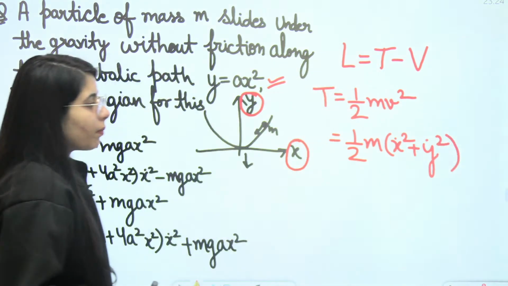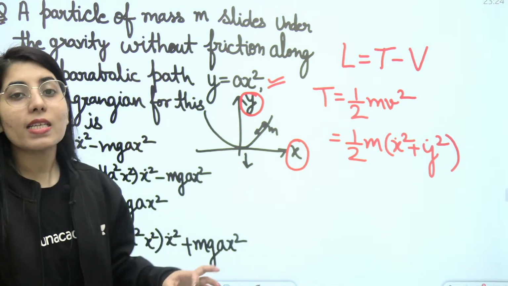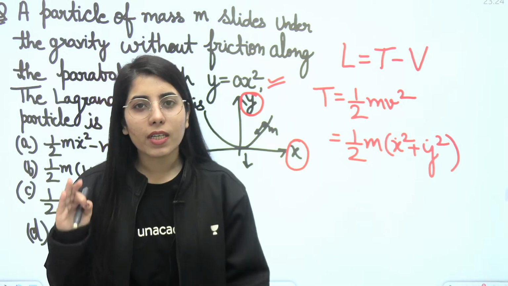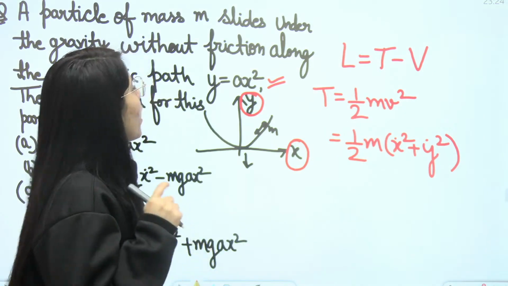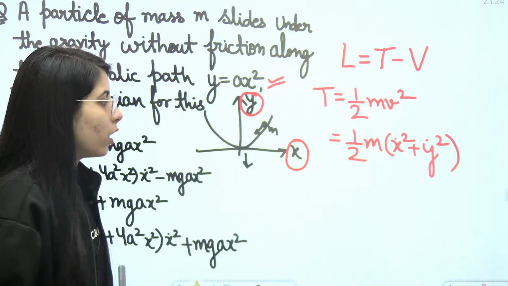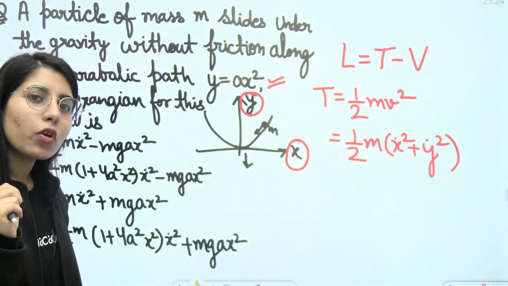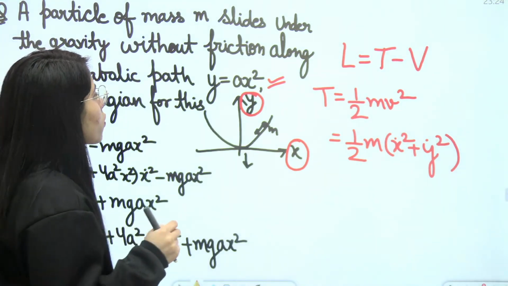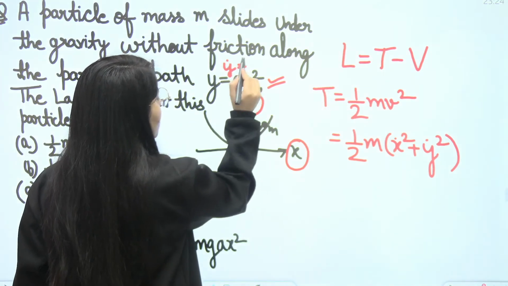Done. Now if I'm going to talk about this, this is the kinetic energy expression for the 2D case in the Cartesian coordinate system, which means in terms of x and y. Here they have given us the y value, which is ax square. So if I find y dot, dot means you are differentiating with respect to time. Clear? So what will be the y dot value? That will be differentiated with respect to time.